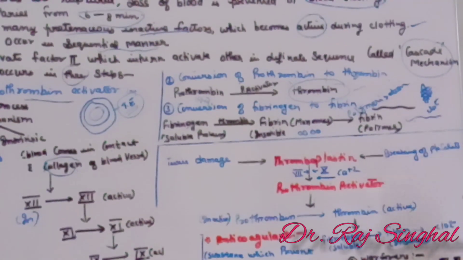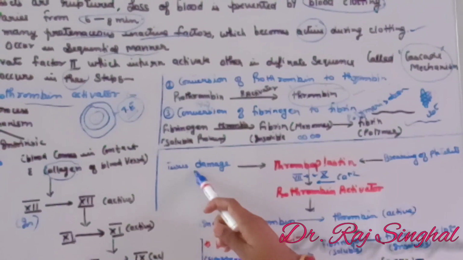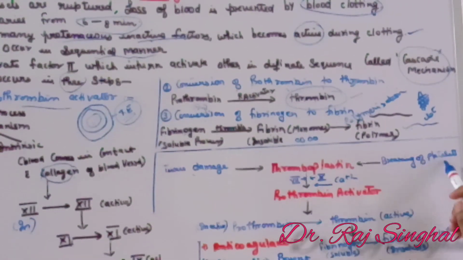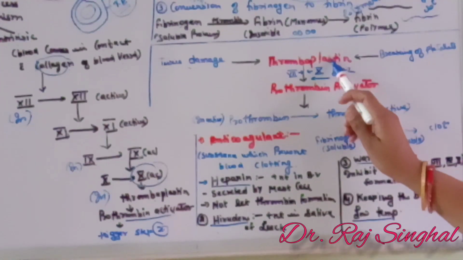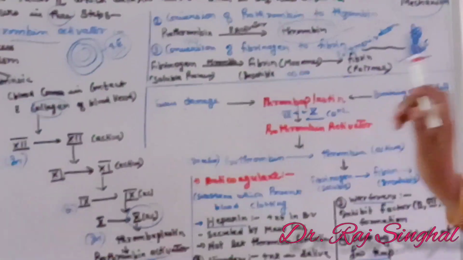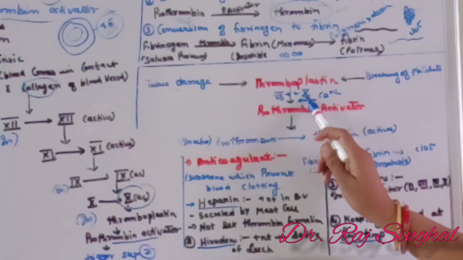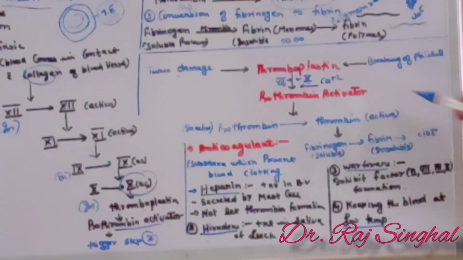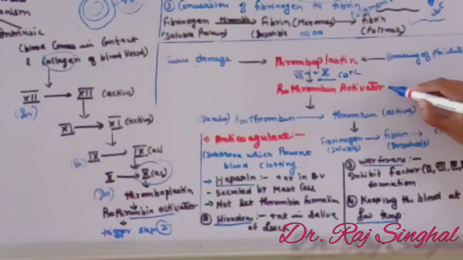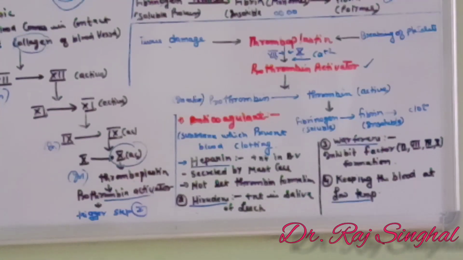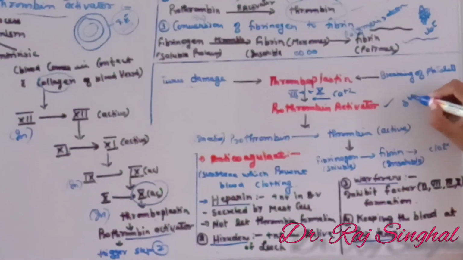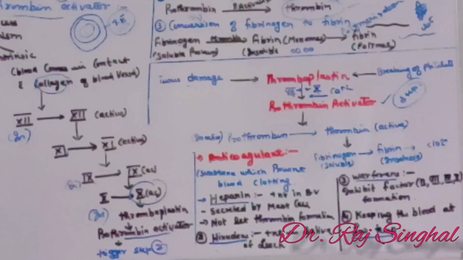In short, we can say that at the time of tissue damage or breaking of platelet, thromboplastin is released. This thromboplastin, in the presence of 7th and 10th factor and calcium ion, forms prothrombin activator. This is our step number 1.